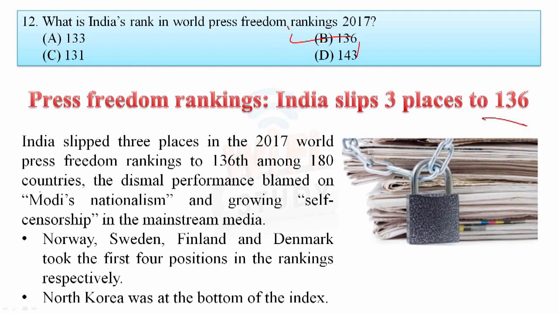Secondly, Norway is the country which topped this list. Norway, Sweden, Finland and Denmark. And at the bottom of the index is North Korea. So these are the 3 important things that you need to remember.